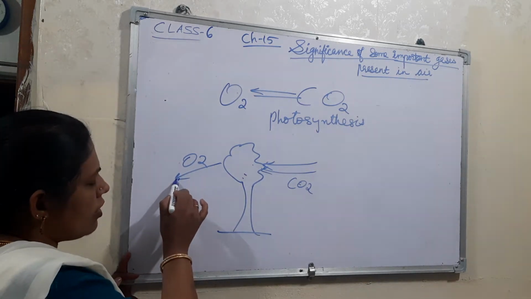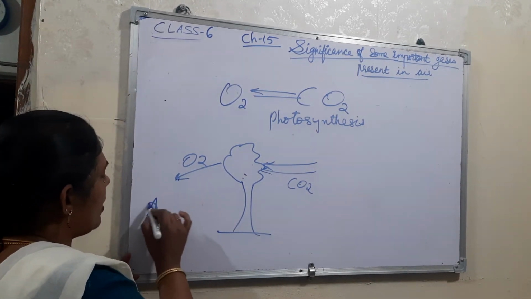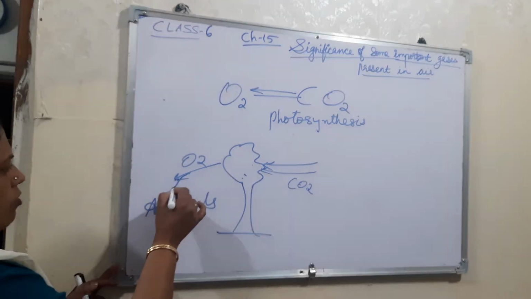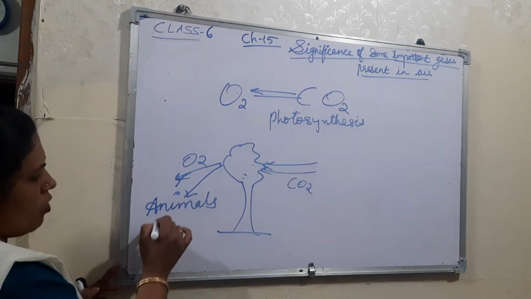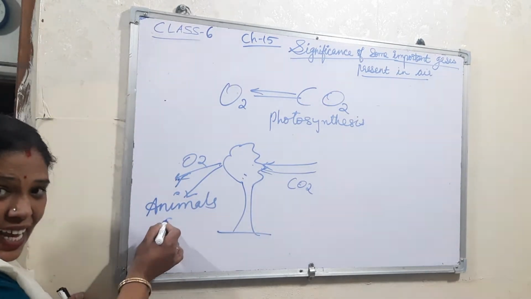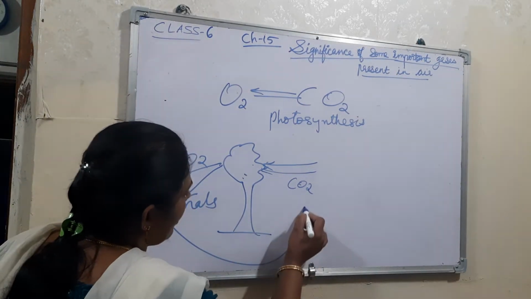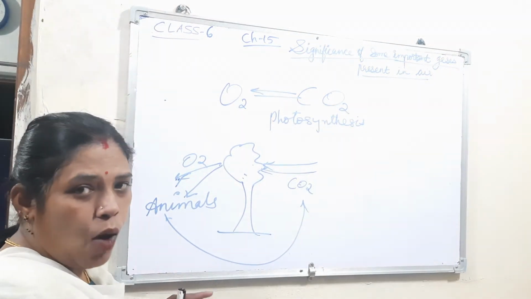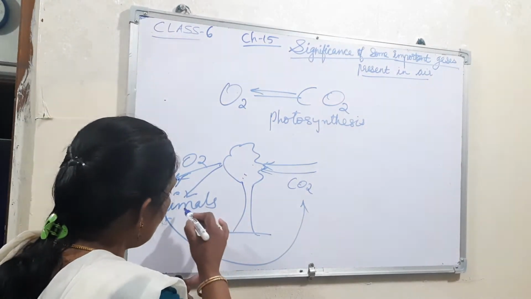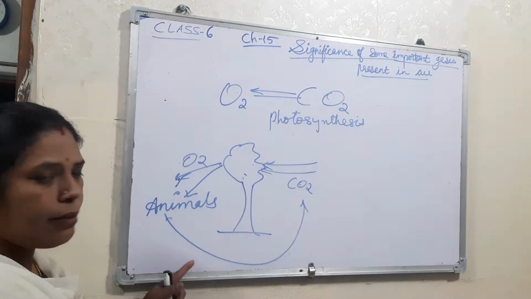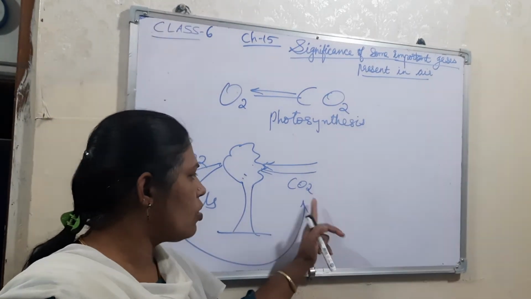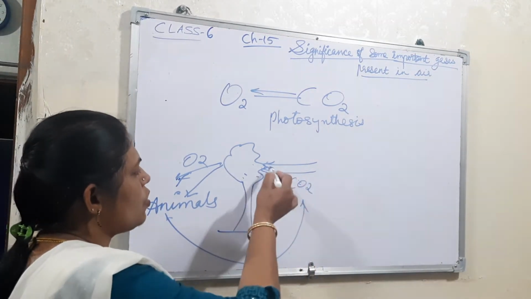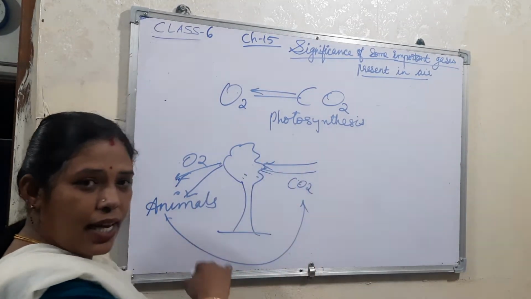That oxygen is taken by animals. Then these animals in return give out carbon dioxide when they breathe out during respiration, and that will be taken again by the plants. So there will be a continuous cycle, right?